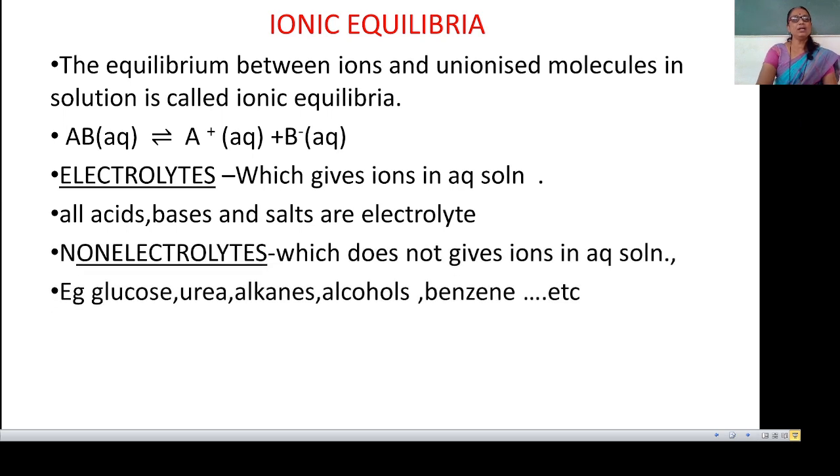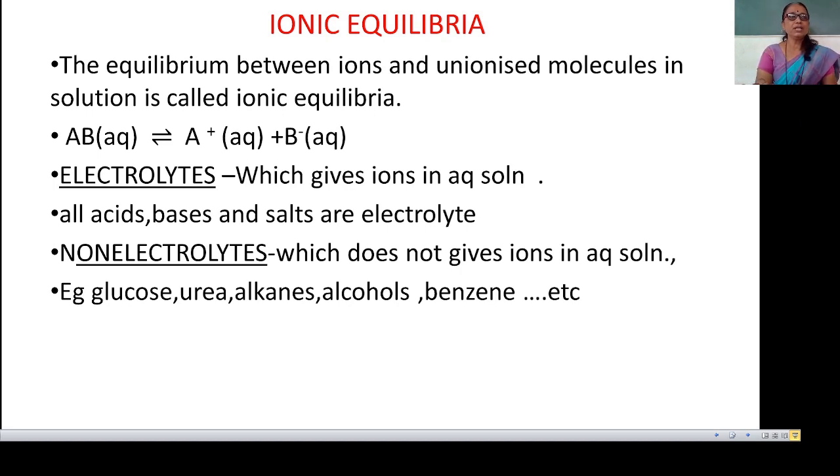Then what are non-electrolytes? Non-electrolytes means substances which do not give ions in aqueous solution. For example, sucrose, glucose, urea, alkanes, alcohols, benzenes, and so on.